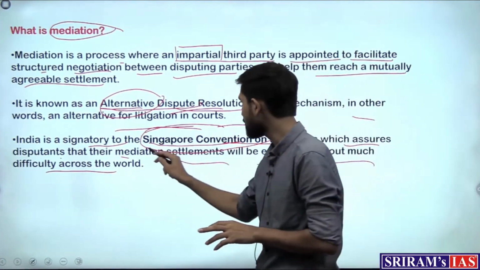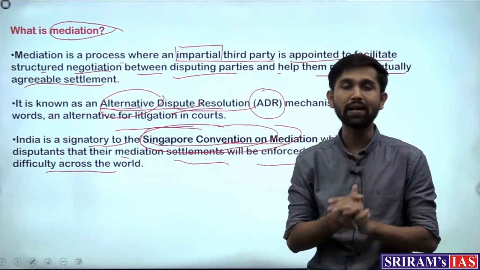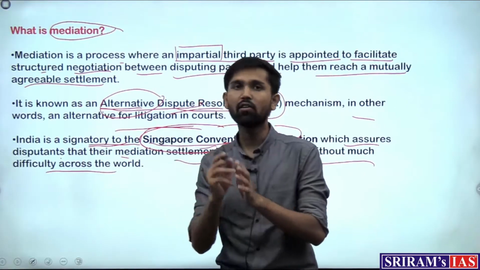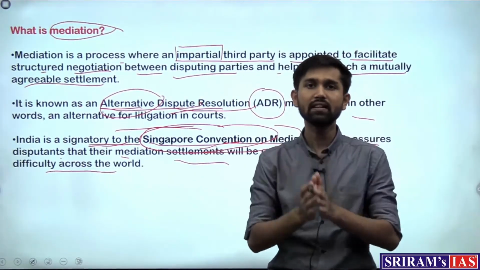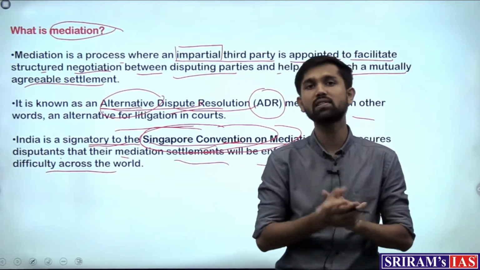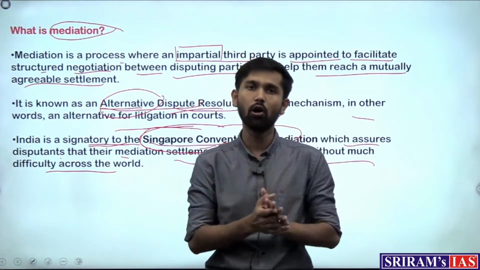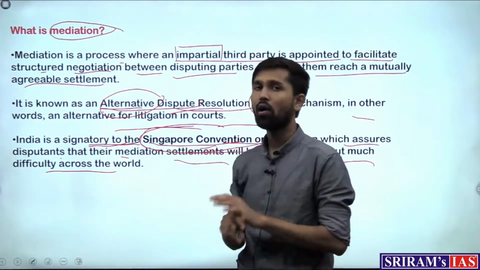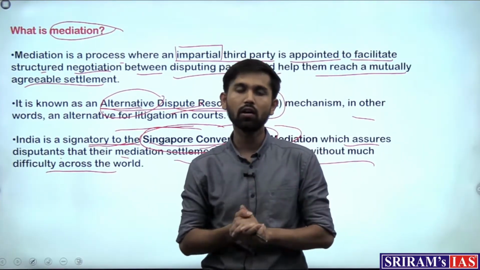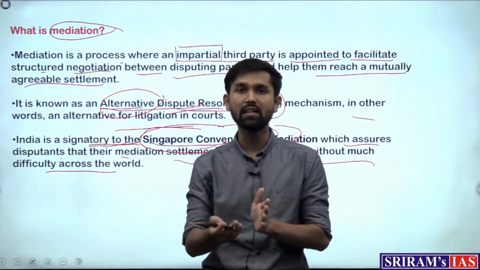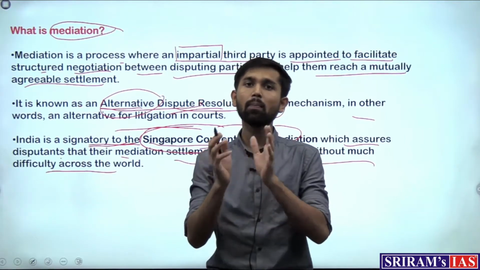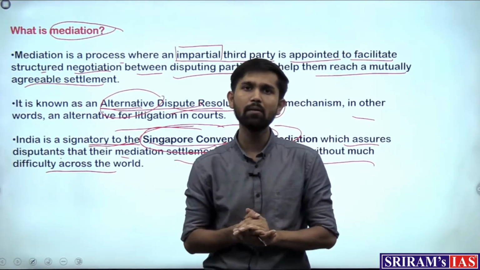That is why this is an important piece of international law on the subject of mediation, to which India is a signatory. And that is why whenever a country signs an international document, it promulgates a domesticated domestic law on that subject in its own country. So the domestic law on this mediation subject is the newly promulgated Mediation Bill, which has come out in the past few years and it is being discussed. So in the process of discussion, whenever a bill comes in, it goes into the Parliament, wherein the other committees of the Parliament discuss on that bill, right?